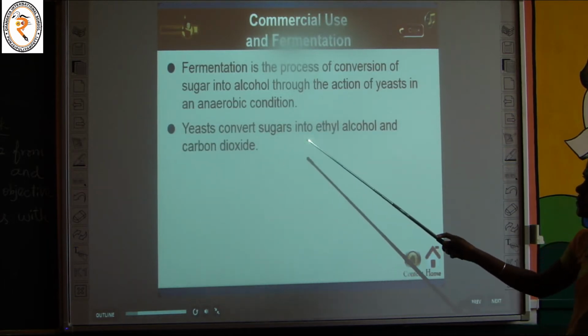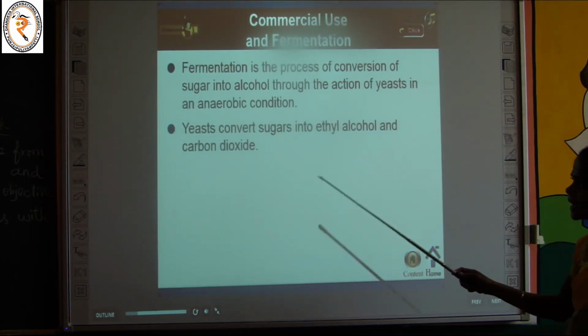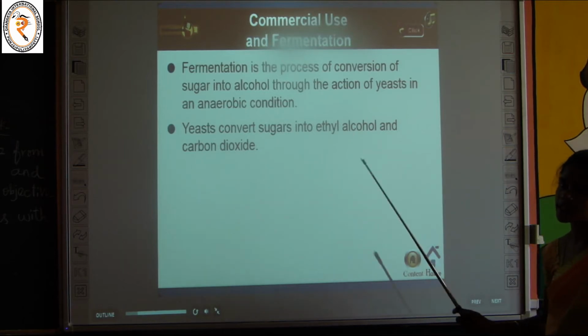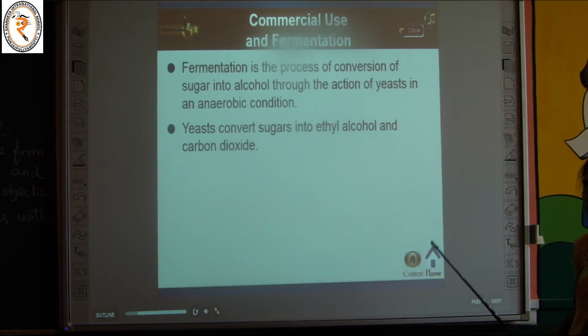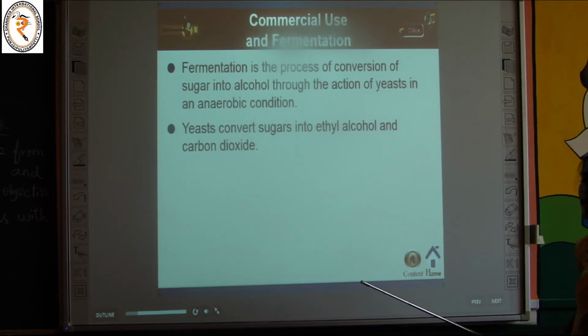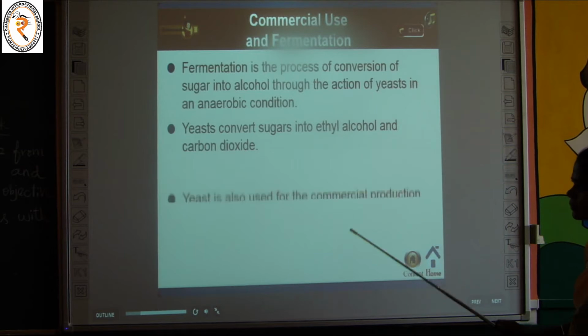Yeast converts sugar into ethyl alcohol and carbon dioxide. So which microorganism is used here? Yeast. It is a fungus. It converts the sugar into what alcohol? Ethyl alcohol and carbon dioxide. So this process is called fermentation.